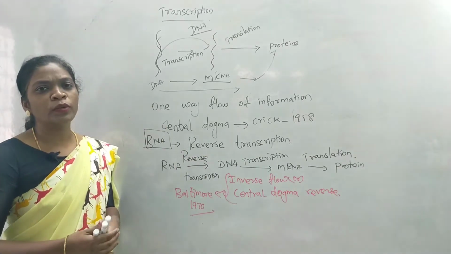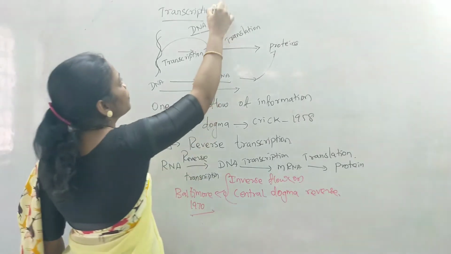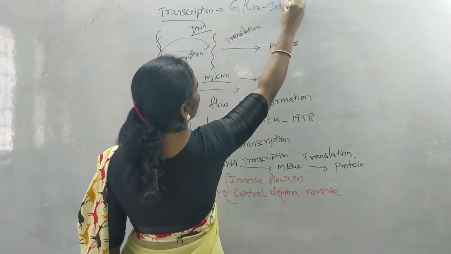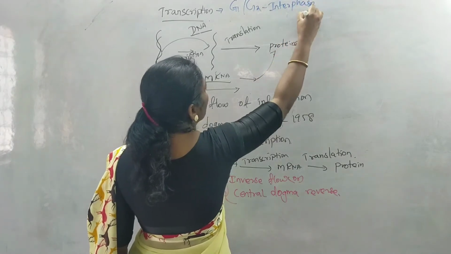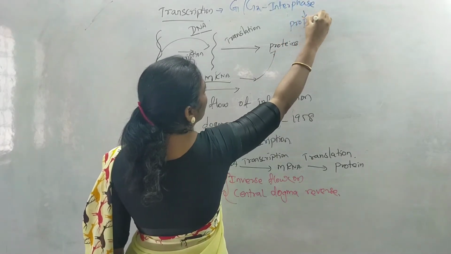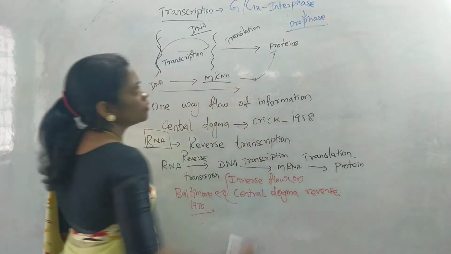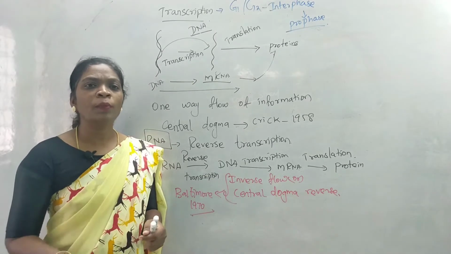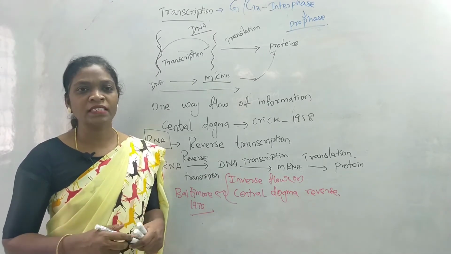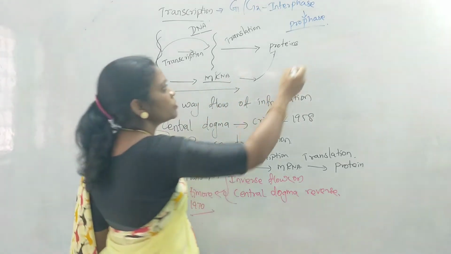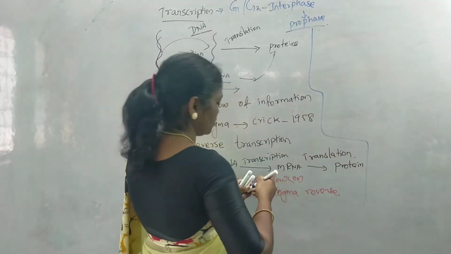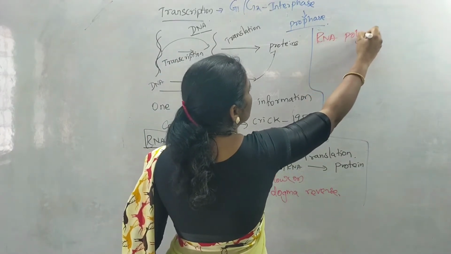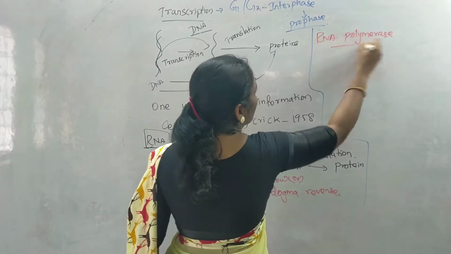When will this transcription occur? The process of transcription happens during the G1 and G2 phases of interphase of the cell cycle. To copy the information, we need the help of enzymes. An enzyme is involved in the process of transcription. It is nothing but the RNA polymerase enzyme. So RNA polymerase enzyme is involved in the process of transcription.